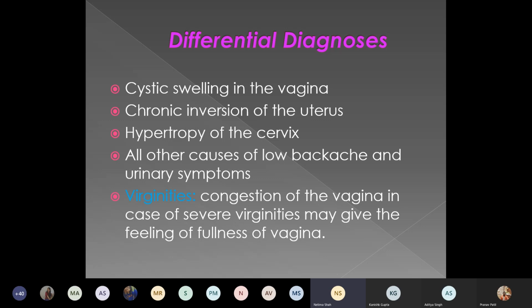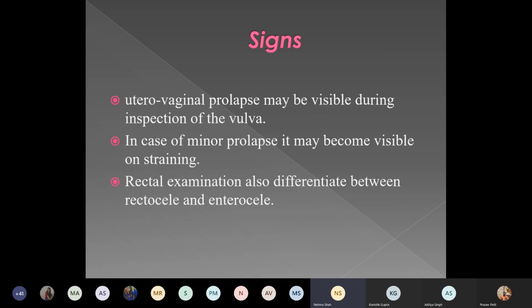Then congestion of the vagina. In case of severe vaginitis, it may give the feeling of fullness in the vagina. What are the signs? Uterovaginal prolapse may be visible during inspection of the vulva itself. In case of minor prolapse, it may become visible after the patient strains or coughs. And rectal examination also helps in differentiating whether there is a rectocele or an enterocele.